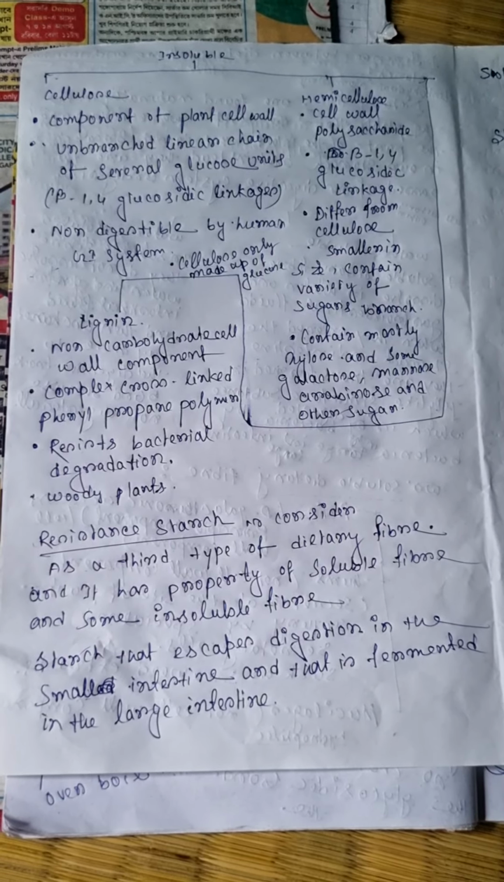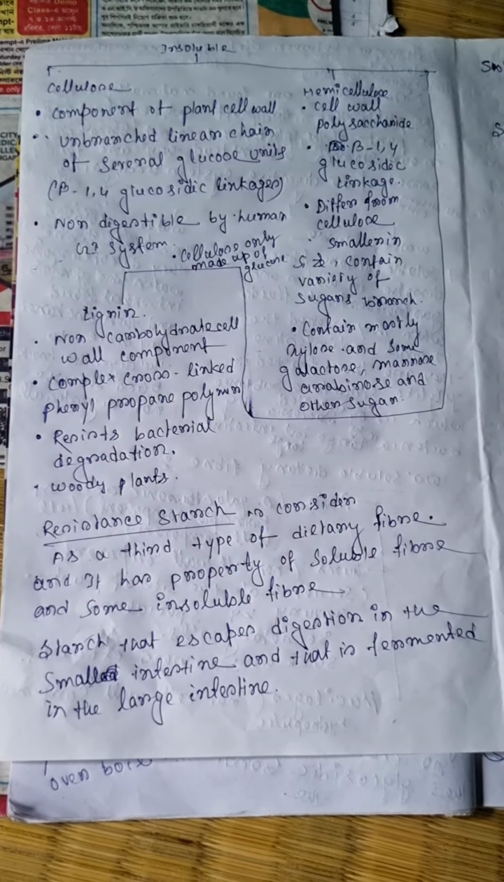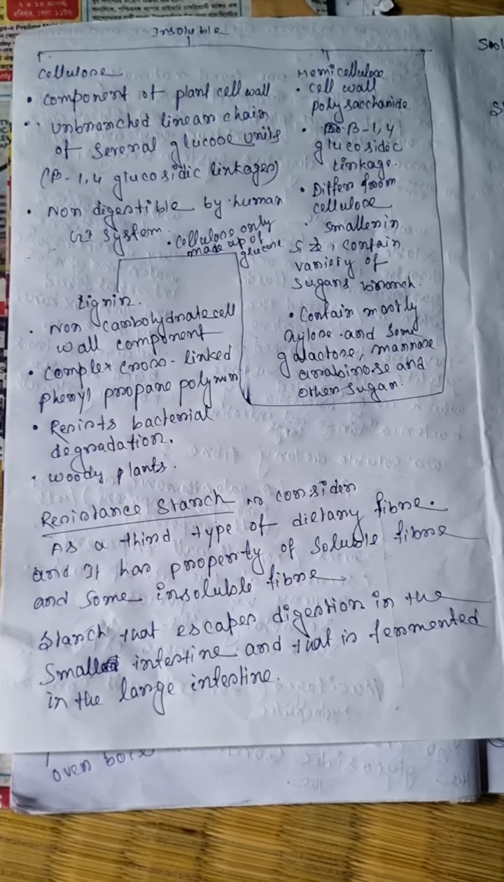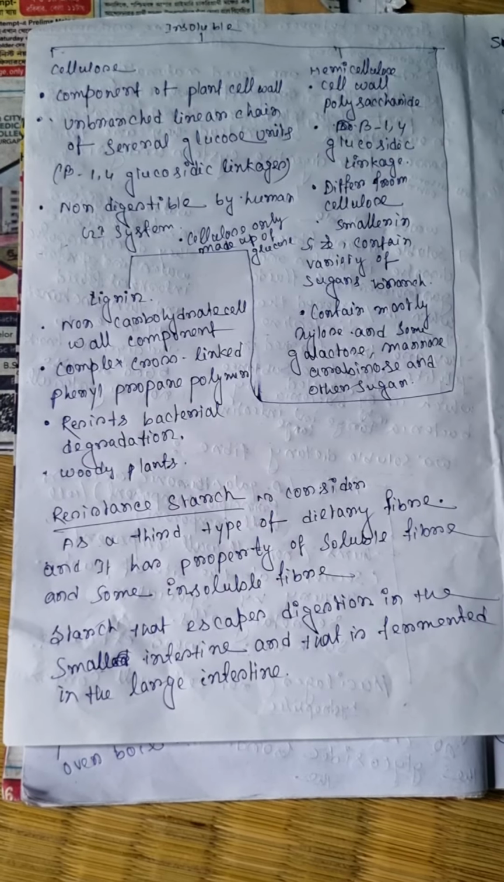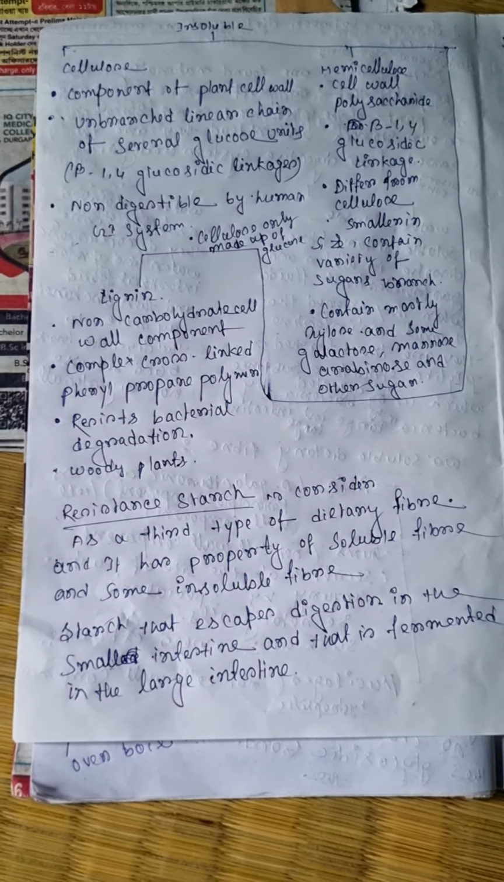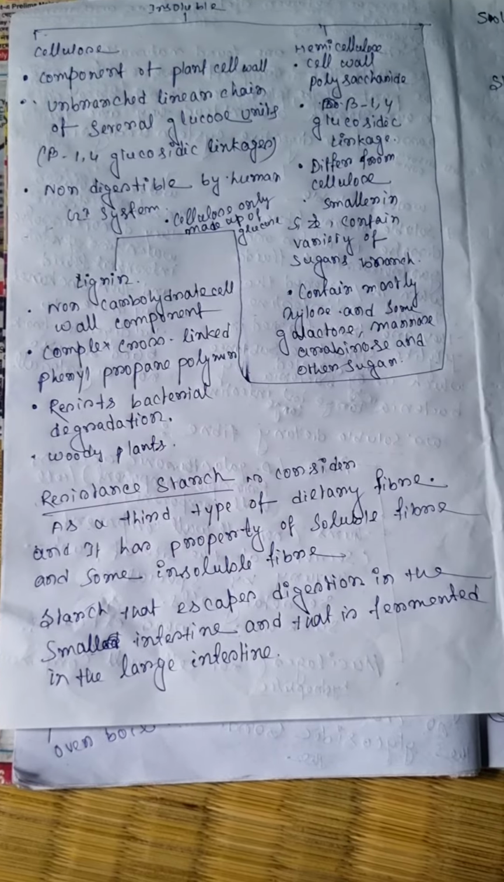Lignin is a non-carbohydrate cell wall component, a complex cross-linked phenylpropane polymer that resists bacterial degradation. It is found in woody plants.